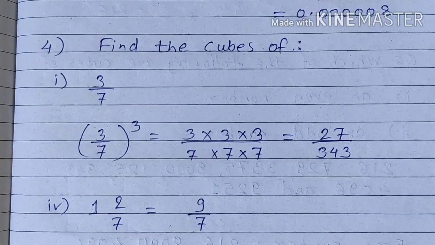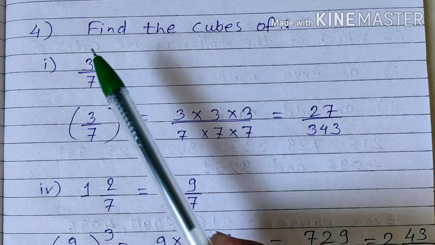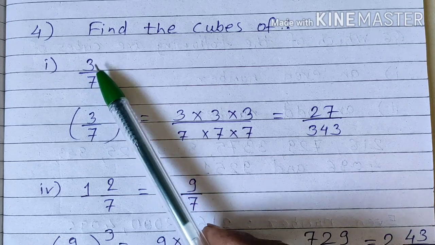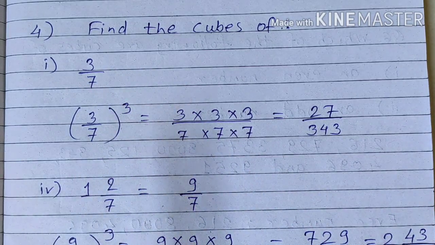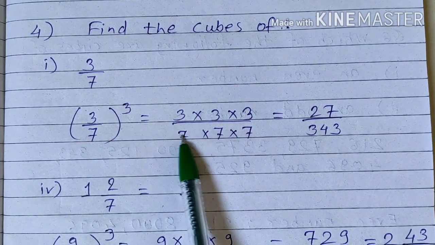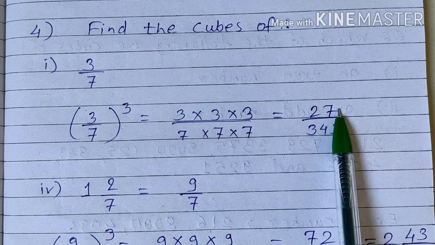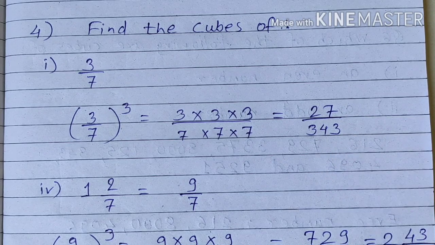Okay. Next is question number 4. Find the cubes of. Now there are some fractions in p by q form and we want to find out the cube of that. So 3 upon 7 cube. So 3 multiplied 3 times, 7 multiplied 3 times. The final answer is 27 upon 343.